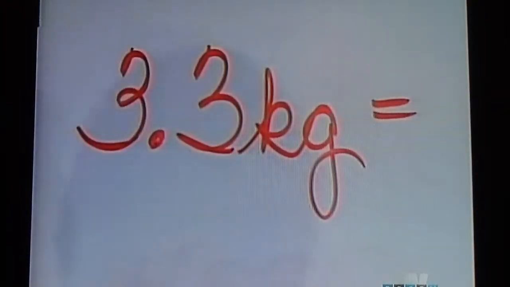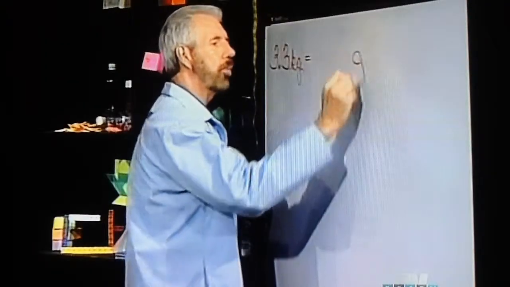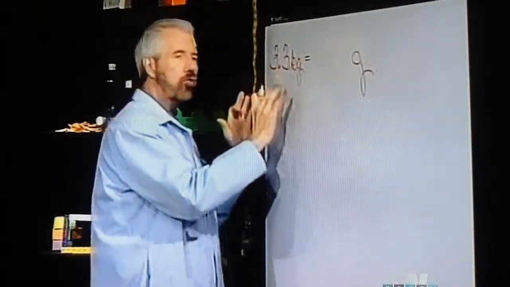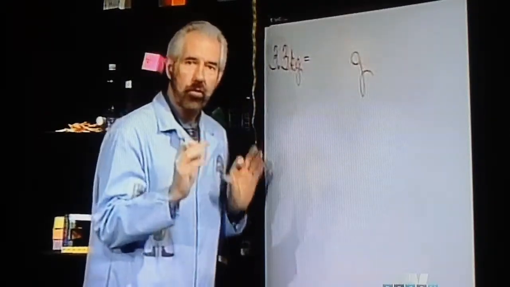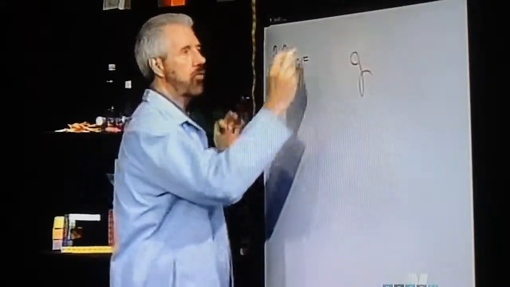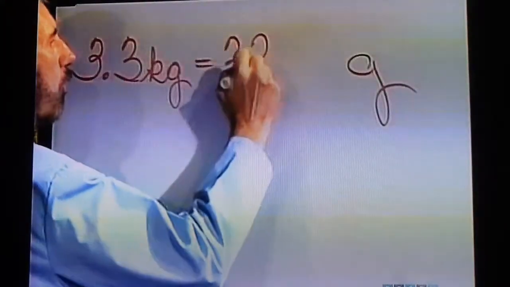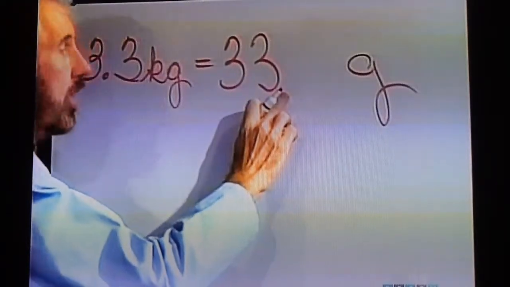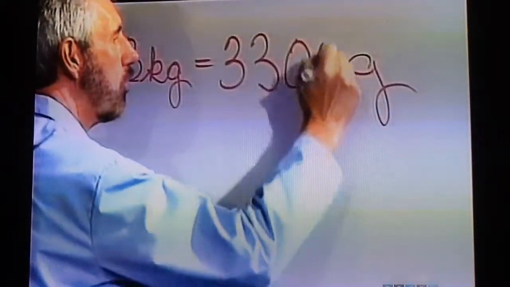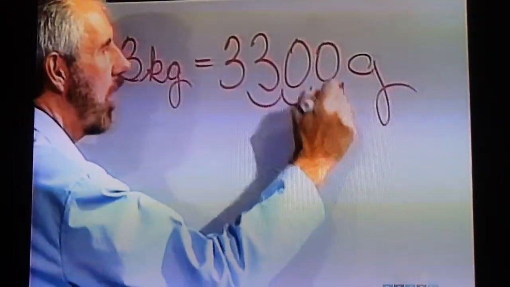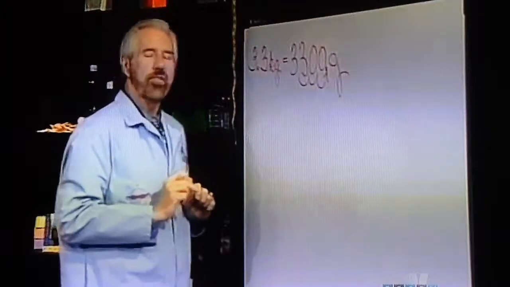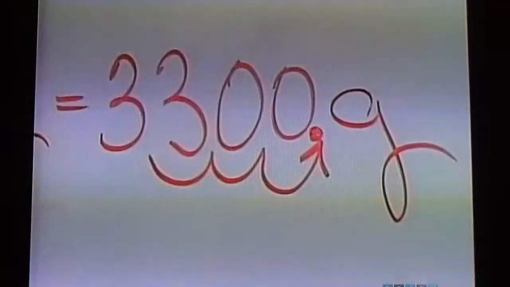For instance, to change 3 3/10 kilograms to grams, it would be necessary to multiply, since we are changing from a larger unit to a smaller unit. And to do that, we need to move the decimal 3 places to the right. Well, you're saying, we can only move it 1. So let's do that. 3.3. Now, to move it 2 more places, it's necessary to add 2 zeros. So we began here, we moved it once, twice, 3 times. So 3 3/10 kilograms is equivalent to 3,300 grams.